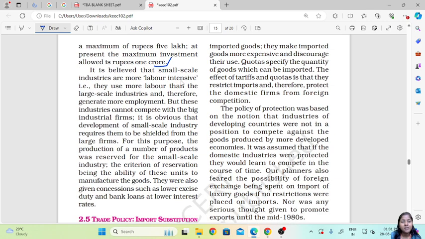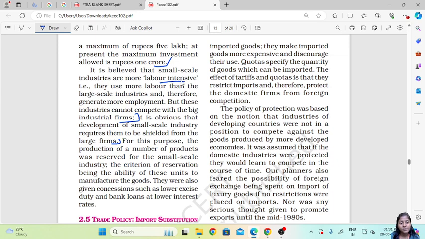It is believed that small scale industries are more labor intensive as they use more labor. Therefore they generate more employment. But since they are very small, they cannot compete with the large firms. And it is obvious that the development of small scale industry requires them to be shielded from the large firms.